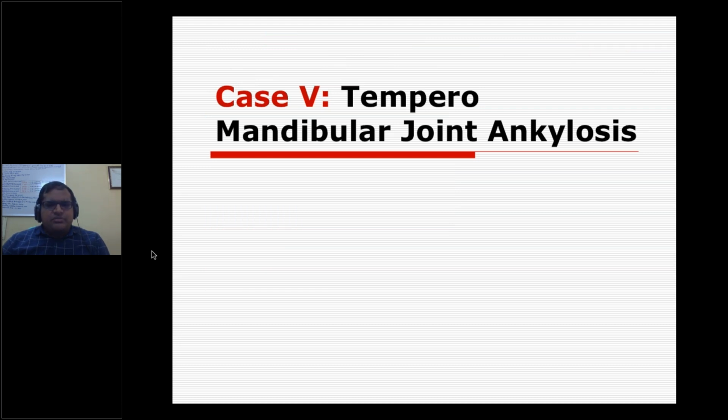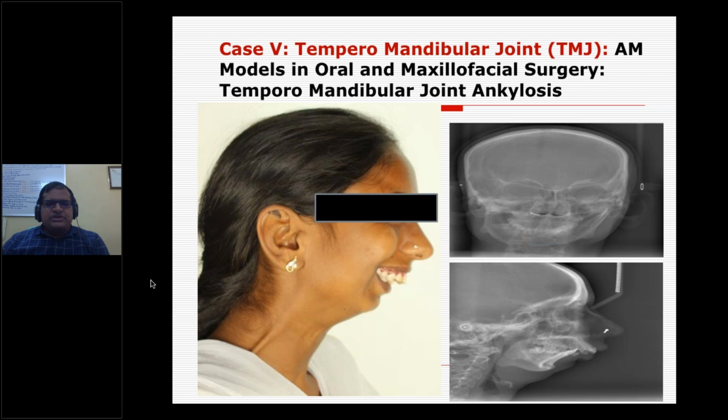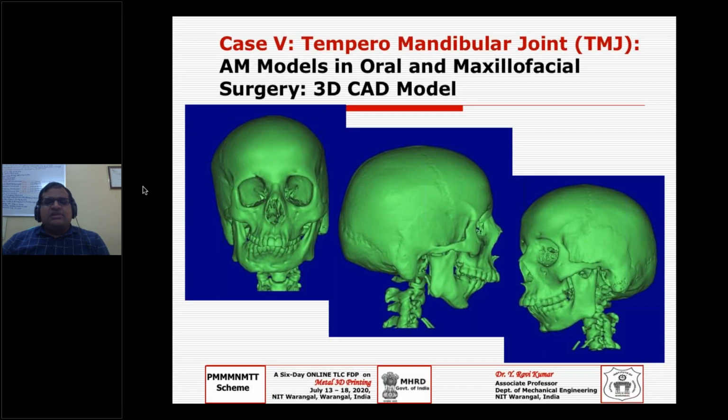This is temporomandibular joint ankylosis, called TMJ ankylosis. This TMJ is a portion where your lower jaw and upper jaw meet. This is a case where she has been suffering right from birth. She could not open her mouth properly, not even 1 centimeter. As we understand, 4 to 5 centimeters is a normal opening, but she could not manage even a single centimeter of mouth opening. She used to take liquids predominantly, with great difficulty. The problem here is her TMJ got fused.